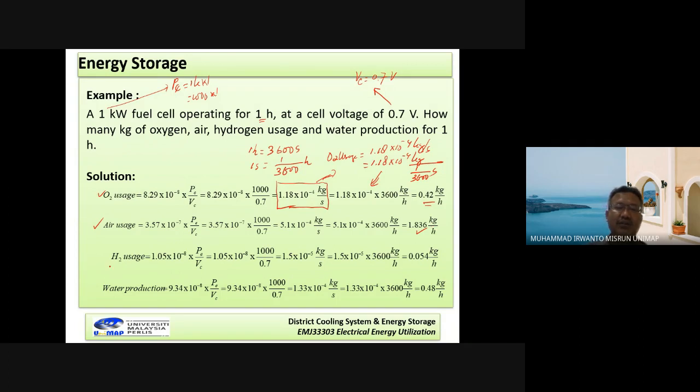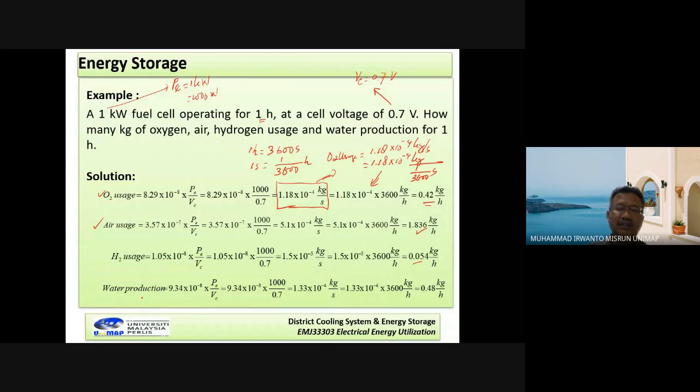And then for the hydrogen usage, the difference is only here, 1.05 times 10 power minus 8. We substitute the values, all the same, and in the end we obtain 0.054 kilogram per hour.